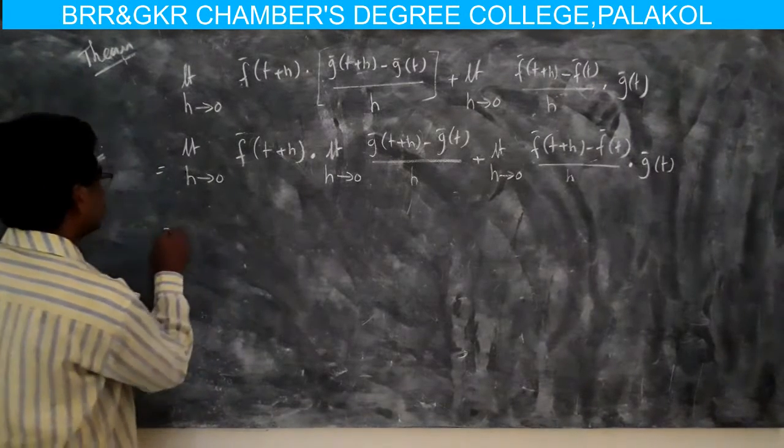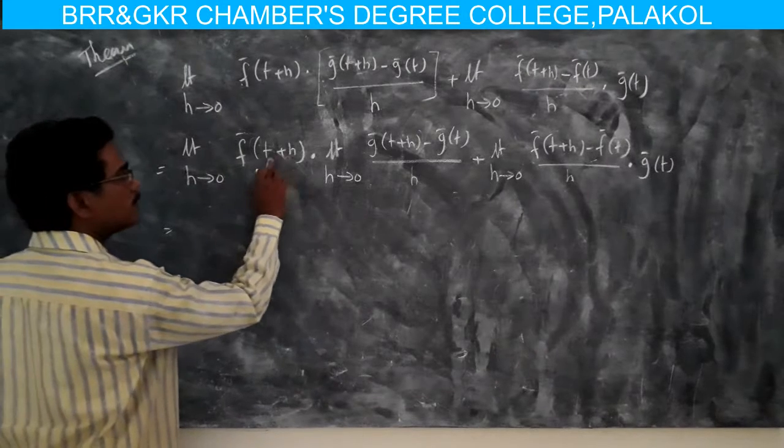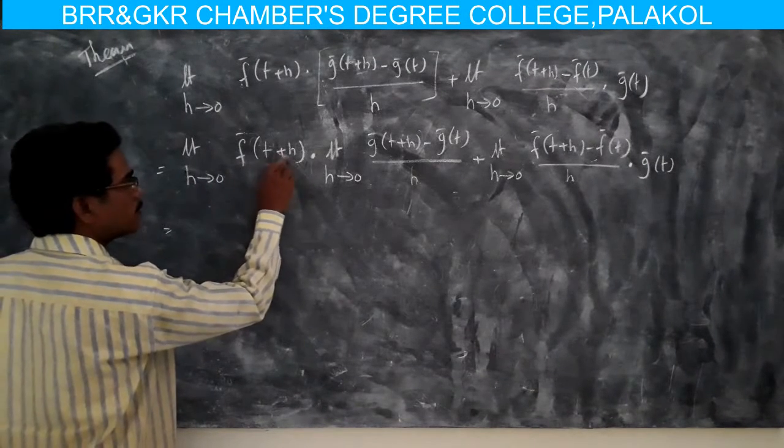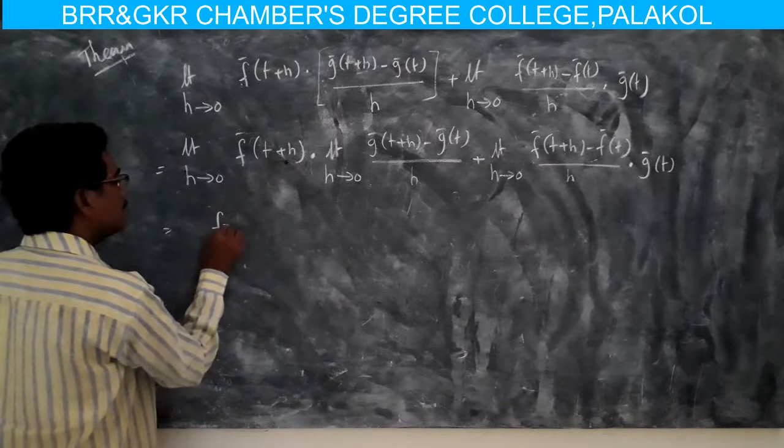Now the limit as h tends to 0 of f(t+h) is f(t), finally simply f.